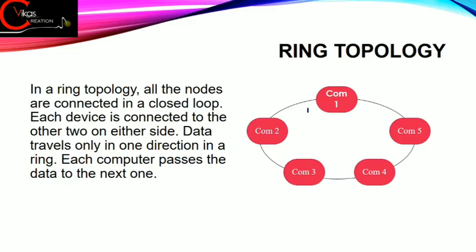Fine, instead of passing the data directly to the machine, they have to pass the data to the other one. Now let's suppose this one wants to send something to computer number 3. So in that case, first this PC number 1 will send the data to PC number 2, and then from this PC number 2 the data will be given to PC number 3. Fine, it means it will not directly pass the data to PC number 3. Okay, now let's read the advantages and disadvantages.